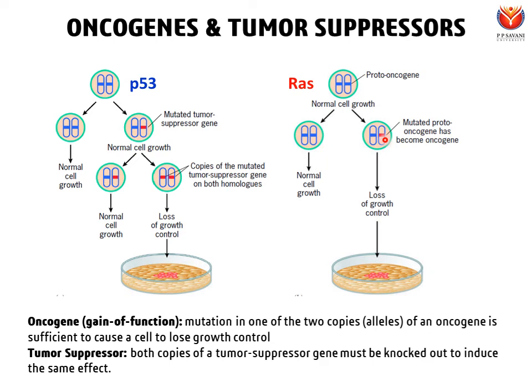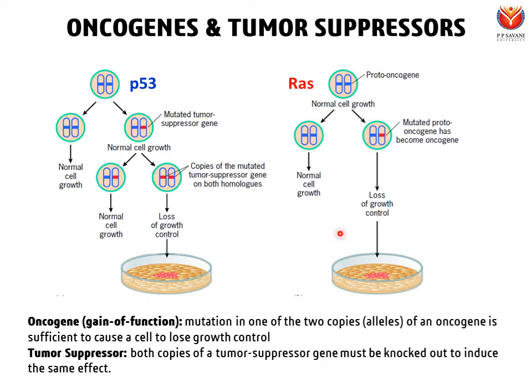And when this is overactivated, despite having one normal copy, this mutated copy will lead to the formation of cancer, because it will be in the permanently on state. As a result, the cell will get the signal of cell division and proliferation even if the growth factors are not available, and the cell will keep on dividing. So the bottom line is, even a mutation in one copy is good enough to promote cancer growth.